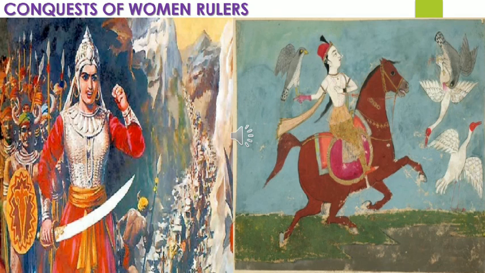Similarly, another women ruler Akbar had to deal with in South India was the famous Rani Chand Bibi, the regent of Ahmednagar.